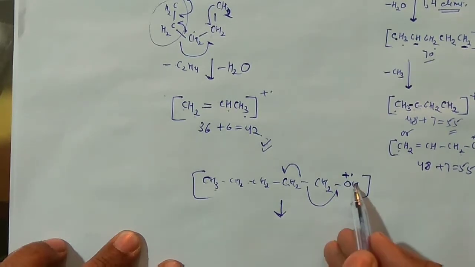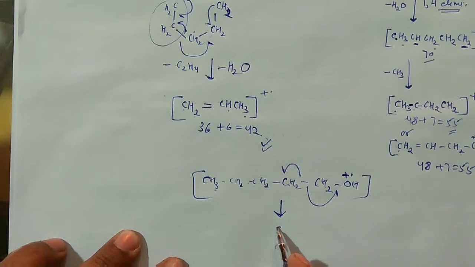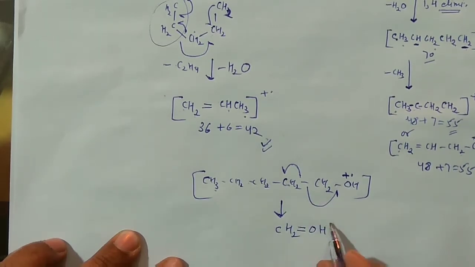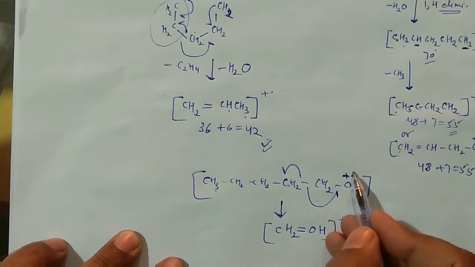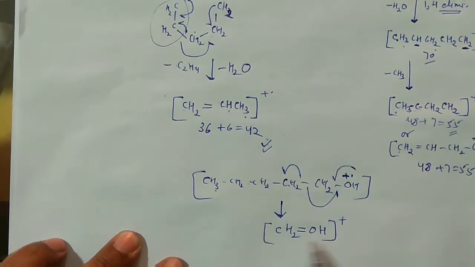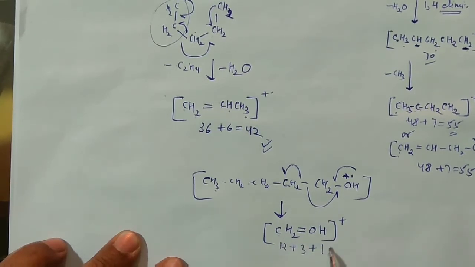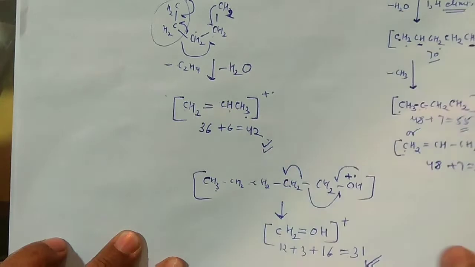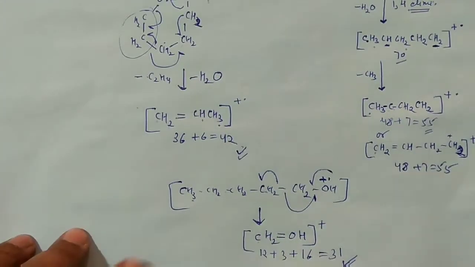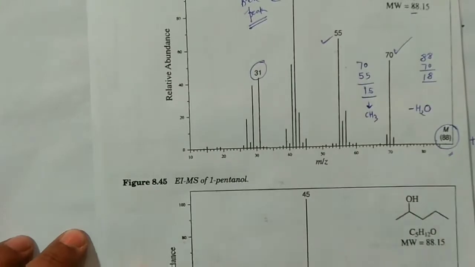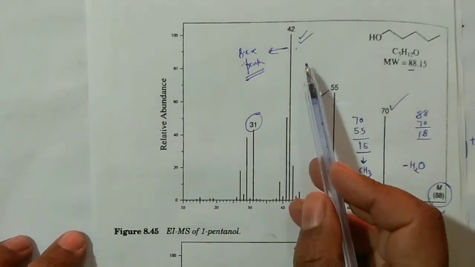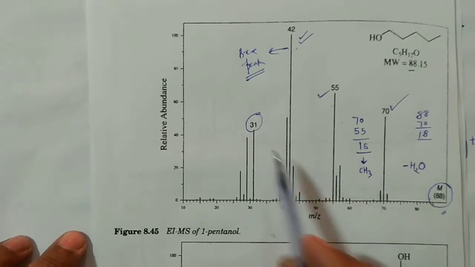And of course one electron would come from here. So you will have this kind of species. You can see here CH2, this one, this is a double bond, OH, right? And this is having only the positive charge because one of the electrons comes from here. So if you count the number, see, carbon is 12, 3 hydrogens are there, and 16 is there, right? If you add, that will give you the 31, right? So in case of this primary alcohol, I have explained all the peaks: 71, 55, 42, 31 and 88, right? So this is how you can explain the alcohols, right?